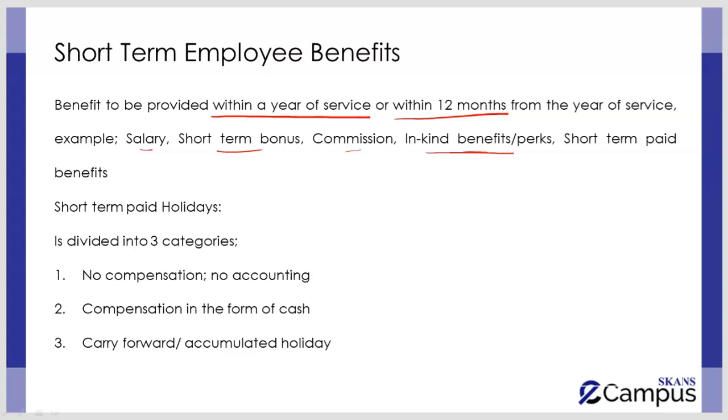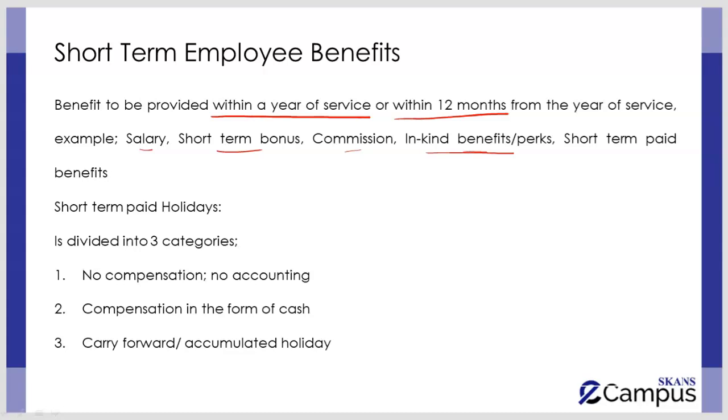So all kinds of wages, salaries, any kind of social security contributions, so much so that we will talk about the paid absences or holidays also, any kind of even the profit sharing or bonuses, any non-monetary kind of benefits that we mentioned over here, for example, private medical care, company cars, housing, etc. All of them are going to fall under the scope of short-term employee benefits.